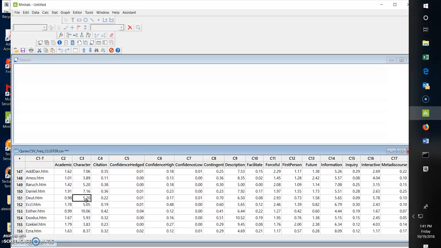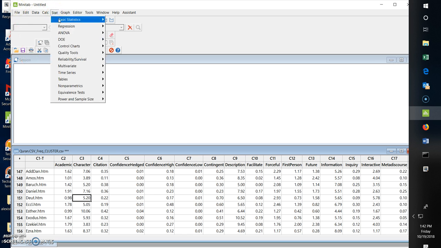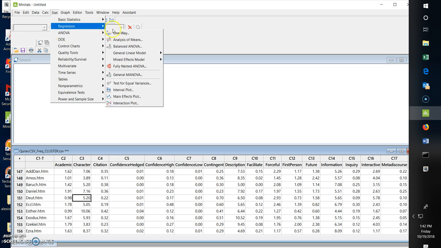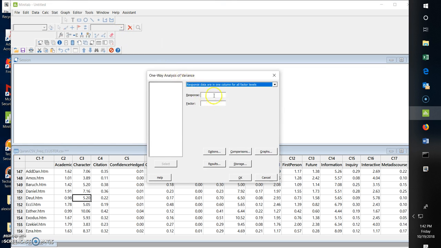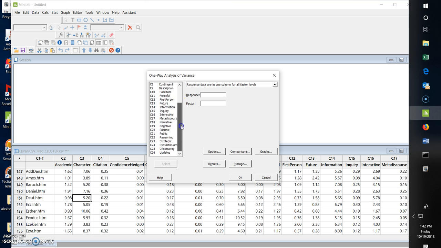What we want to confirm is our hypothesis, or try to confirm, that the Quran is truly more confident as a statement and also more interactive. So under Statistics, we're going to do an ANOVA test, a one-way ANOVA, and we're going to look at the response. The response variable is first going to be confidence high. There's also hedged and low confidence, but we don't want that. We just want high confidence.